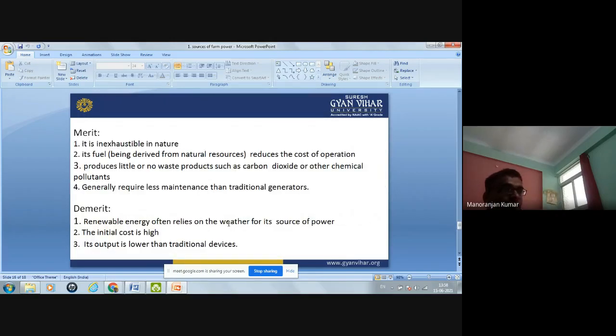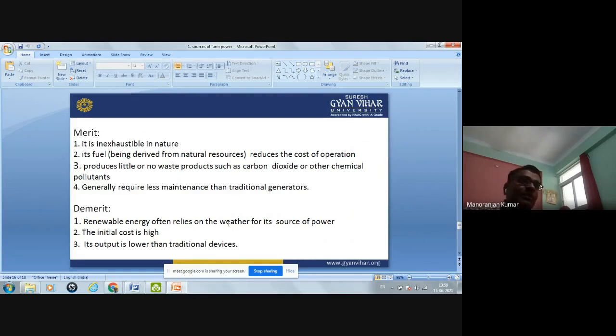Okay, now the merit of this type of renewable power. The merit is it is inexhaustible in nature. मीन्स कभी नहीं खत्म होने वाला. Inexhaustible in nature, and also its fuel reduce the cost of operation because it is derived from the natural resources. It produces little or no waste product such as carbon dioxide or other chemicals pollutants. Generally require less maintenance than